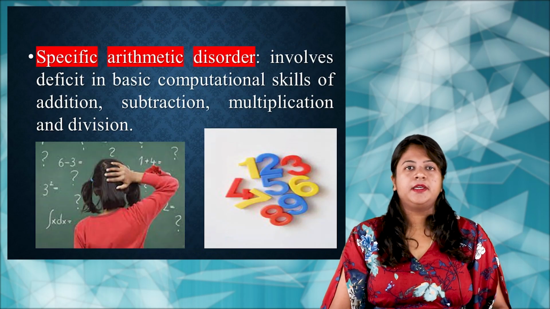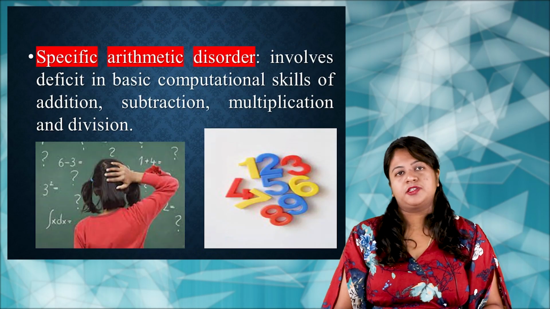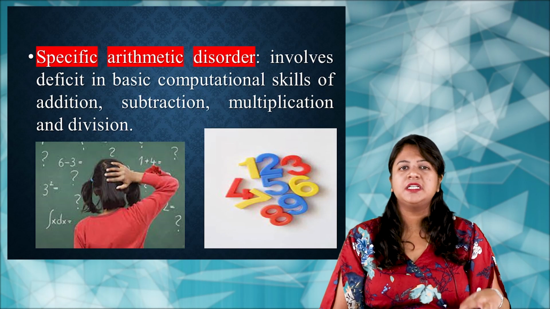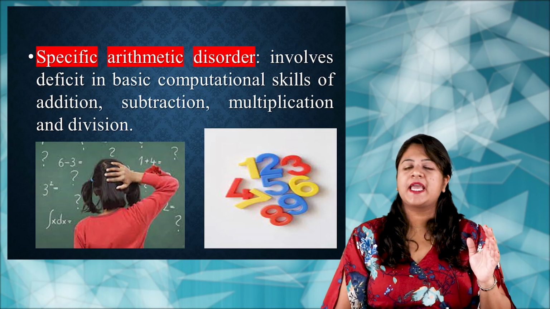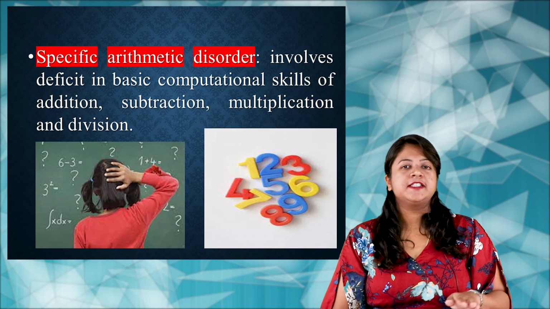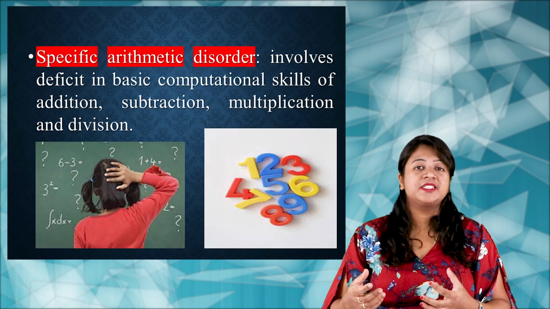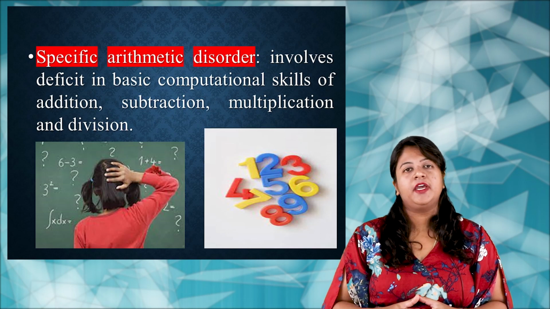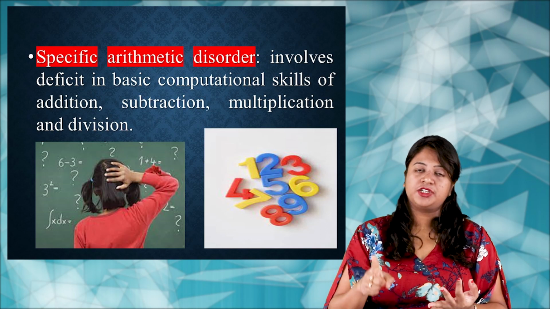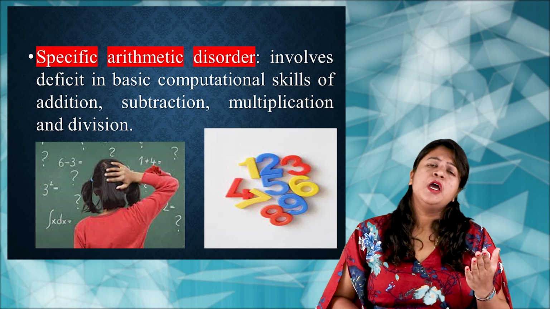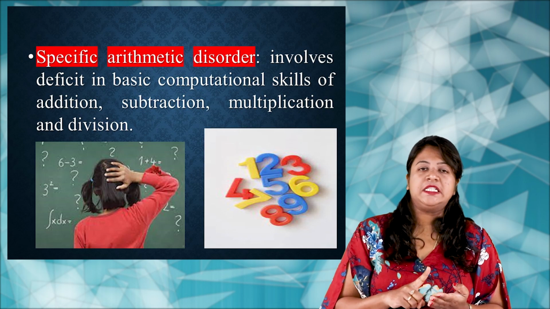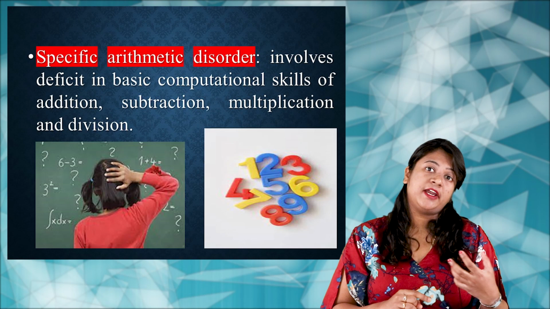The third one is the specific arithmetic disorder, or we can say the mathematical skill disorder, which is termed dyscalculia. Here the child has difficulty in acquisition of the basic computational skills. It can be addition, subtraction, multiplication, division. These are the basic mathematical or arithmetic skills that the child will learn.